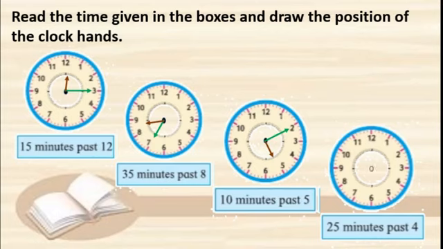25 minutes means it should be on 5. Right? And since this is past 4, the hour hand should be between 4 and 5. Yes, you are right. Very good, students.